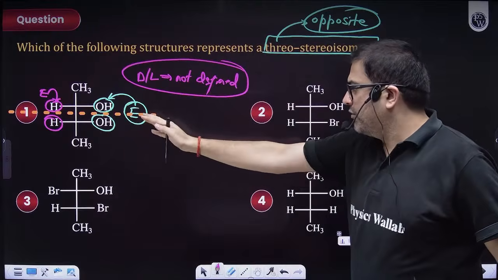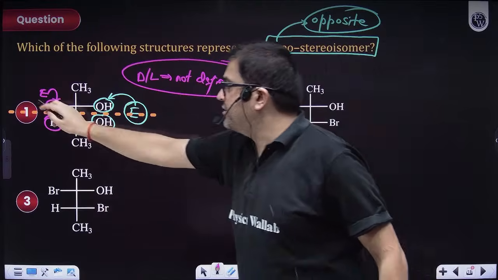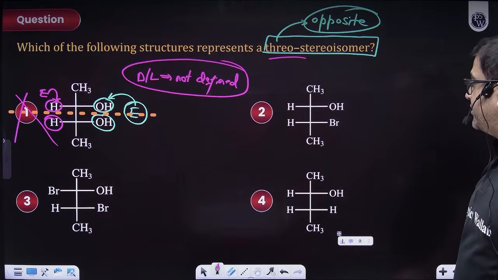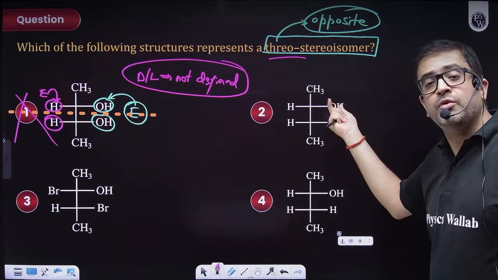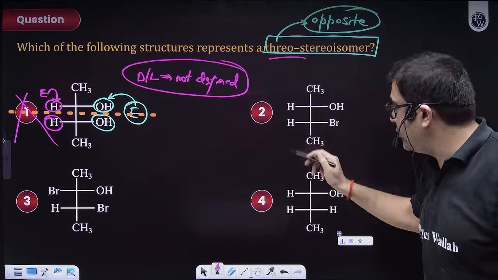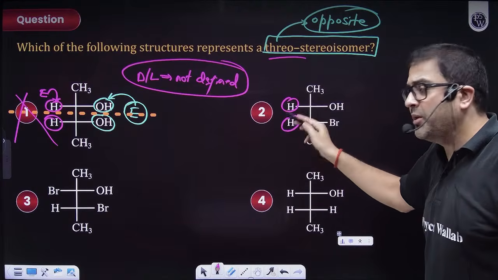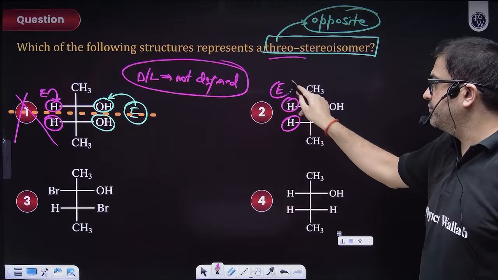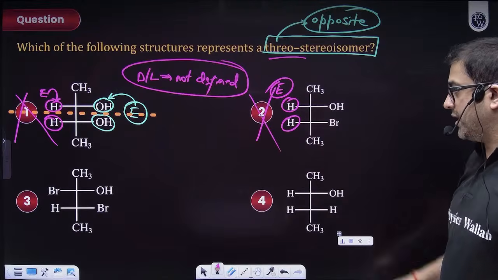So sir, this is obviously erythro, hence not an answer, because in the question we are asking about the stereoisomer. Now here, this is OH, they are different. I said same group. Do you find any same group? Yes, sir, I find hydrogen. Because hydrogen is on the same side, it is erythro. So because erythro, not an answer.